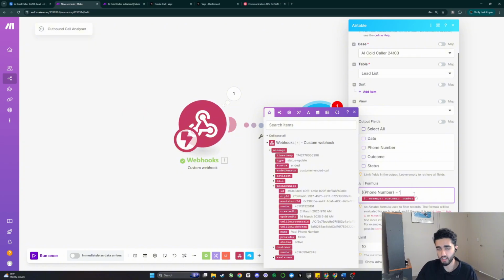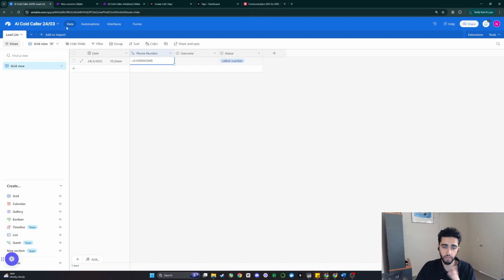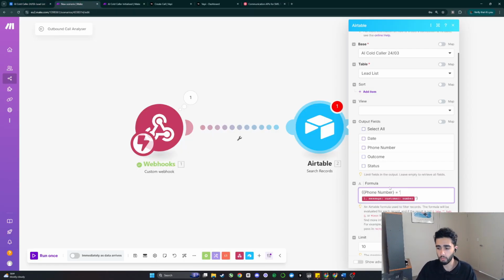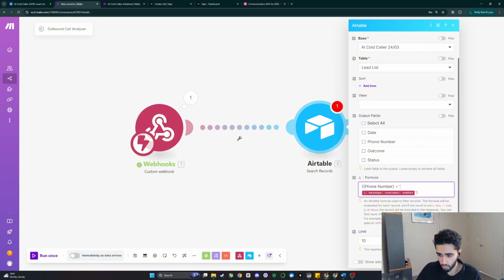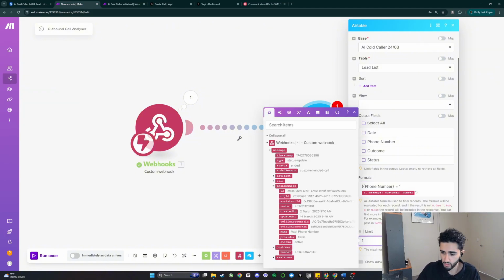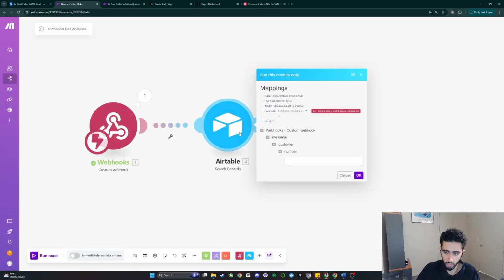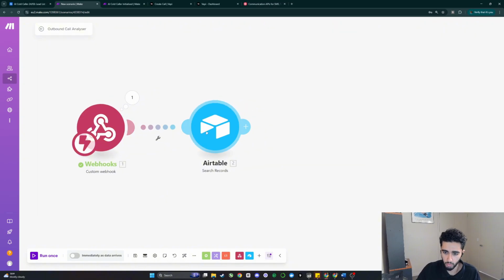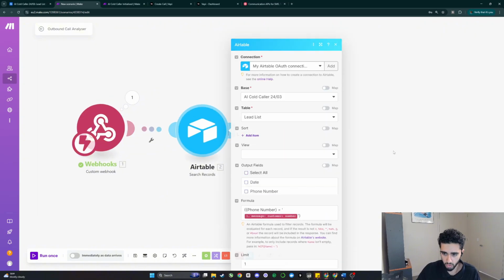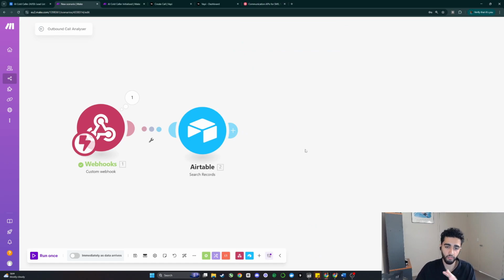So what this does is it's going to filter the call information from this webhook to the relevant Airtable row. In this case, it's going to be my phone number. And then what we can do is limit. We can just do 1, to be honest. Doesn't need a limit. And then save. And then what's going to happen is we can run this module only. And then the number, actually, no, we got to run this whole thing. So what we might do is just keep this as is. Beautiful.